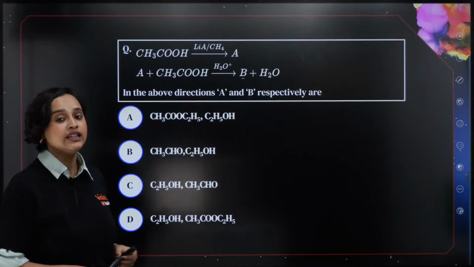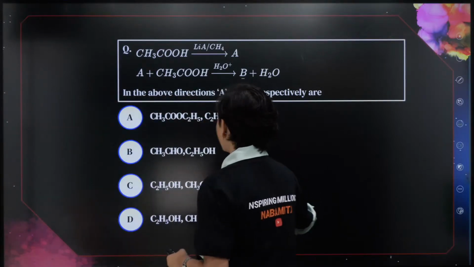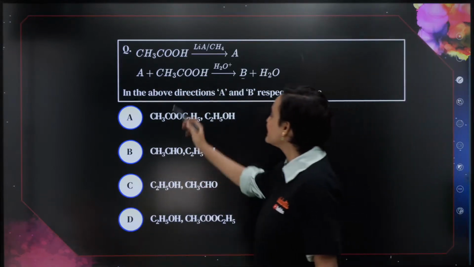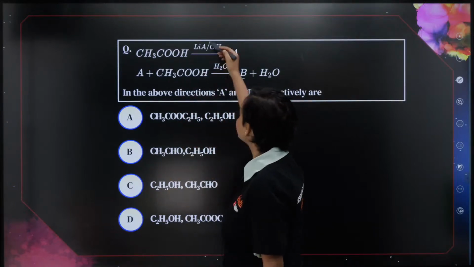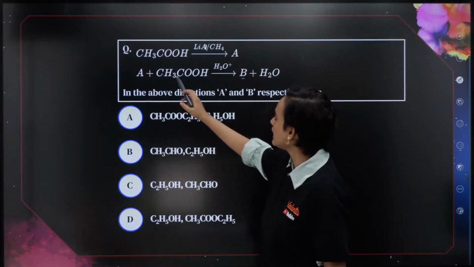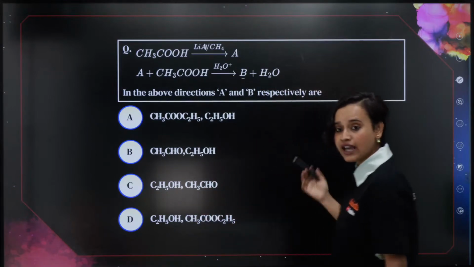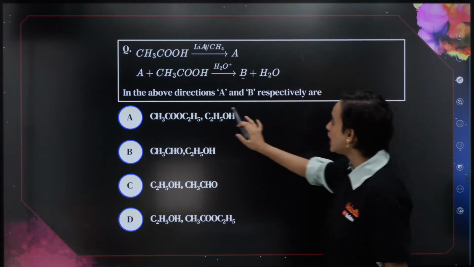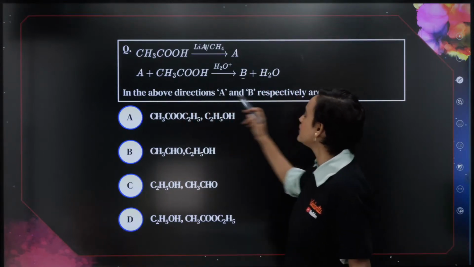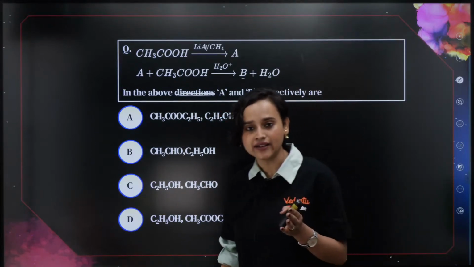Everybody, are you ready? Here is our first question for the day. Where's my pen? Here is my pen. So the first question is: CH3COOH reacts with LiAlH4 and forms A. Then A reacts again with acetic acid. In the above reaction, A and B respectively are what? This is very easy, right, everybody?